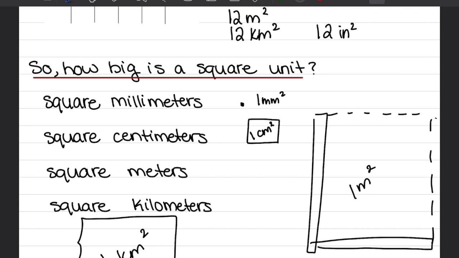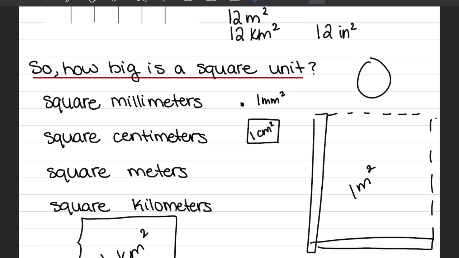Now, of course, the bigger the unit, the bigger that square. We use smaller square units to measure the area of smaller spaces, and bigger square units to measure the area of bigger spaces. And I'm going to give you some examples so you have a visual. For a square millimeter, we can use a square millimeter to measure the space that maybe a penny takes up. So what we do, if we have a penny, is we ask ourselves how many of these little squares will fit inside that penny right here. See what I mean? Or maybe the area of your pinky nail, something like that. So it's a very small area.